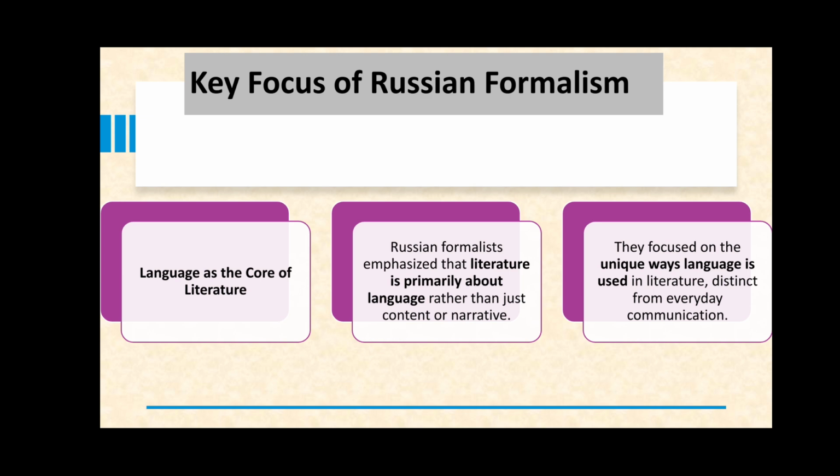But now Russian formalists rejected this idea. They say that no, literature is primarily about language, how language is used and how meanings are created by using language differently in a piece of text.